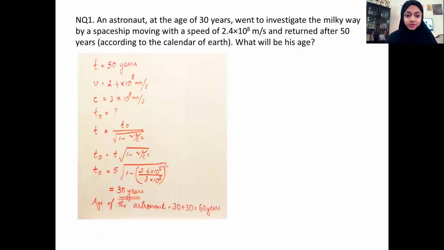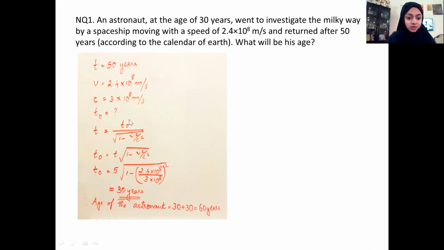Okay, let us check the solution. See, this is the solution. So here, the astronaut started off at 30 years of age and he's traveling with this speed. So he returned after 50 years. So this is the time measured from ground for a body which is traveling with a high speed. So t is equal to 50 years and velocity is given, speed of light, you know, and you have to find what will be his age. So let us see on ground, if he has a twin brother, how much time will have passed?